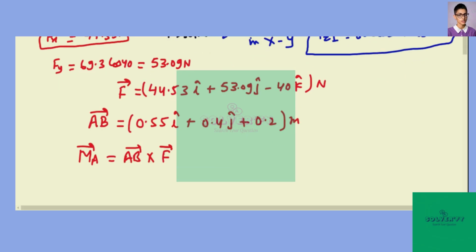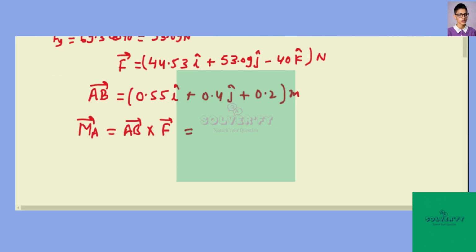Now substitute the values here. So this will be i cap, j cap, k cap. Now substitute the values: 0.55, 0.4, 0.2, then the force components 44.53, 53.09 and minus 40. Now solve it.